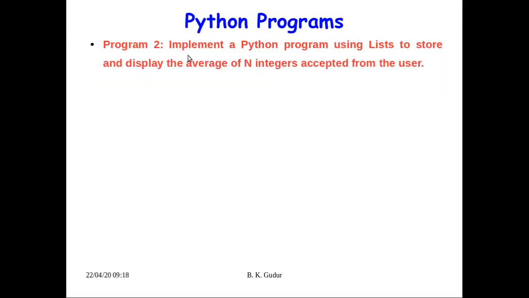So let's see, implement a Python program using lists to store and display the average of n integers accepted from the user. So this is a very simple program. Try to understand. We are supposed to write a Python program using a list. In that program, we are supposed to store and display the average of n numbers. So ask the user to enter n integers. Once the user enters n integers, we store them in a list and later we display the average of the n integers. A very simple program.